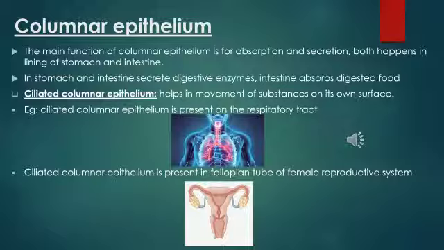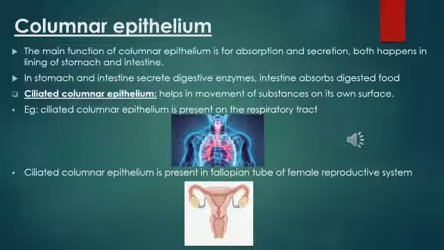Under columnar epithelium, again you will be studying ciliated columnar epithelium. So it is quite different from other types of epithelium that you have studied previously. You understand what cilia is. When I was explaining microorganisms, for example paramecium, I would have explained cilia. What is the function of cilia? In microorganisms, it is movement. But in columnar epithelium, there is a layer where cilia are developed, and these cilia help in the movement of substances on its surface.